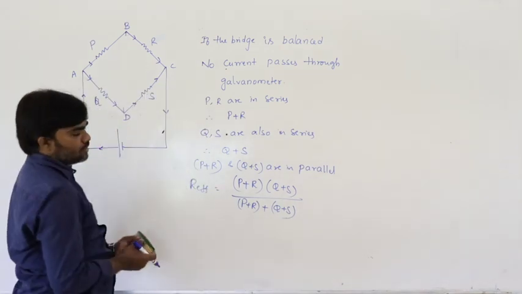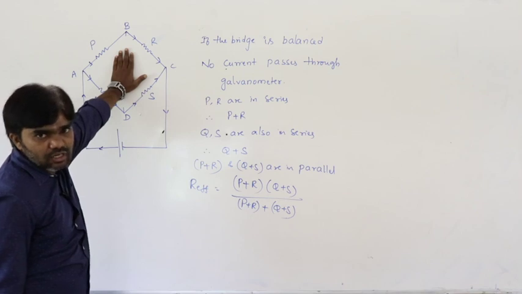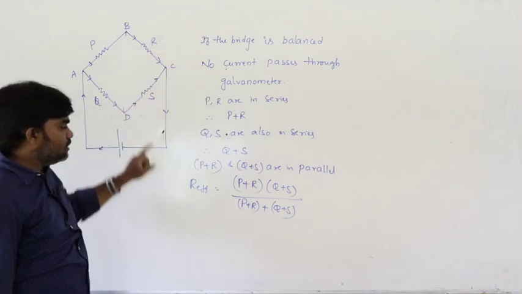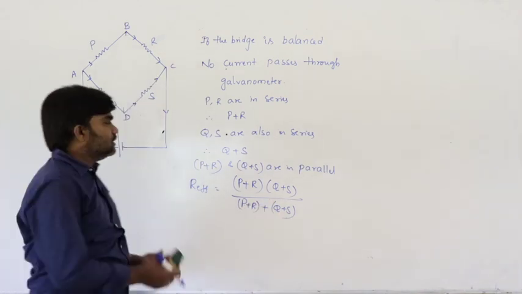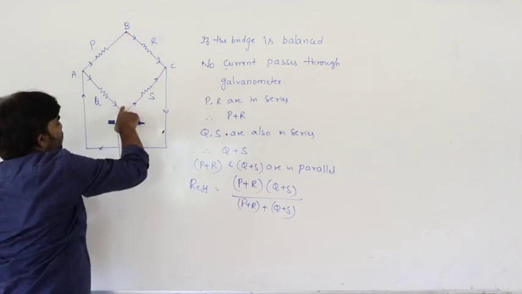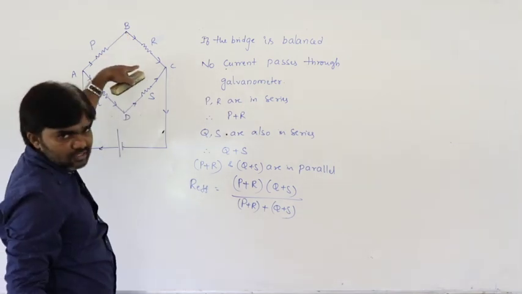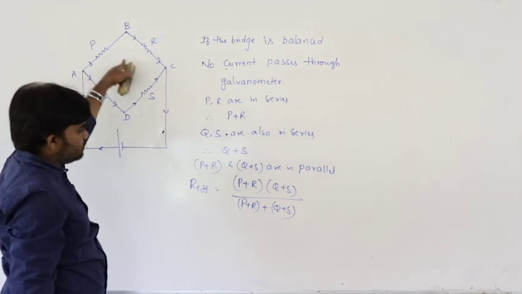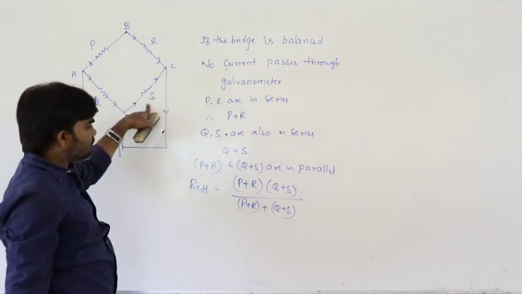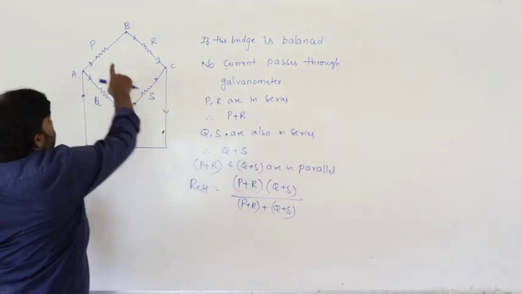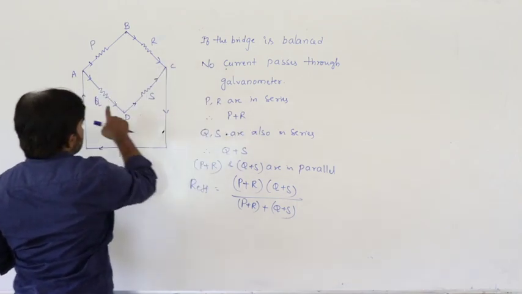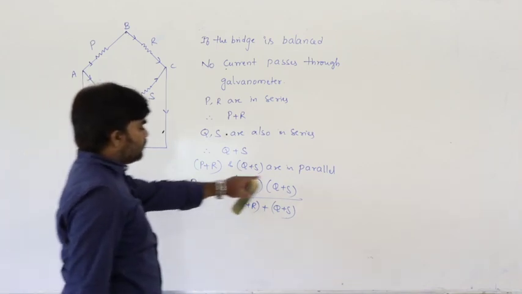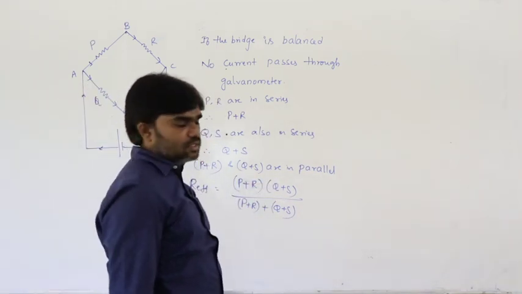So here this is the balancing condition of the Wheatstone's bridge. In case of balancing condition, how can we calculate effective resistance? Balancing condition means there is no current through the galvanometer. Therefore, forget about the middle branch. P, R are in series, that is P plus R. Q, S are in series, that is Q plus S. Then effective is R1 R2 by R1 plus R2.